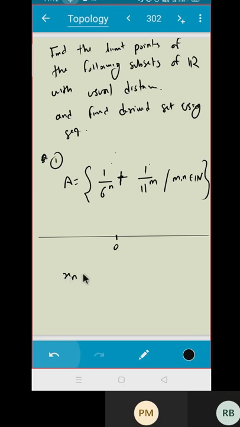So can I say x_n equals 1 upon 6 raised to n plus 1 upon 11 raised to m? Where does this sequence converge to? First of all, whether this sequence is of distinct points, whether for a different value of n the point is always different. Limit point के लिए ये compulsory है ना? I should have a sequence of distinct points. First of all, do you agree this is a sequence of distinct points? Yes, sir. And where does this converge to?